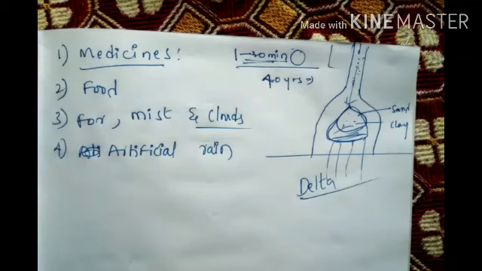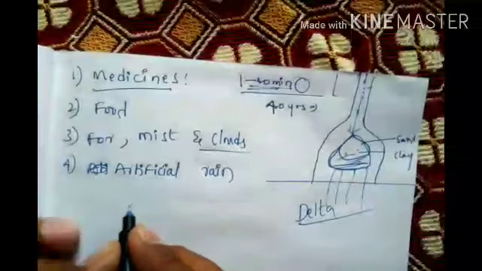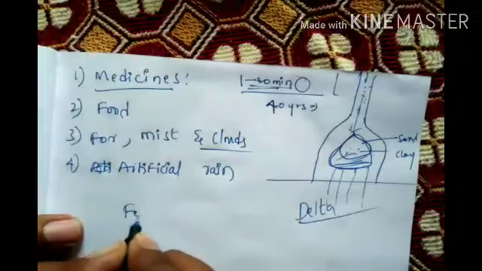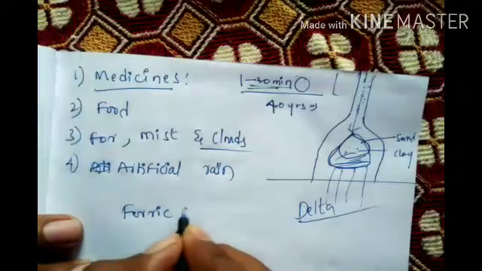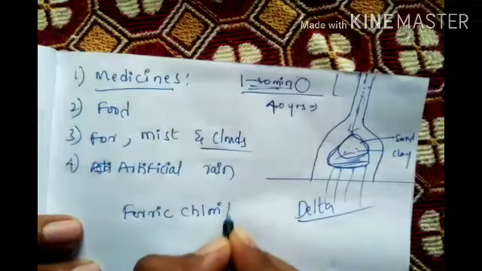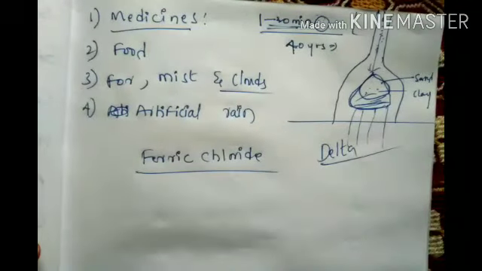Next, blood, a colloidal solution. This everybody knows. Bleeding stops because of ferric chloride. When you get hurt, the blood is bleeding, right?